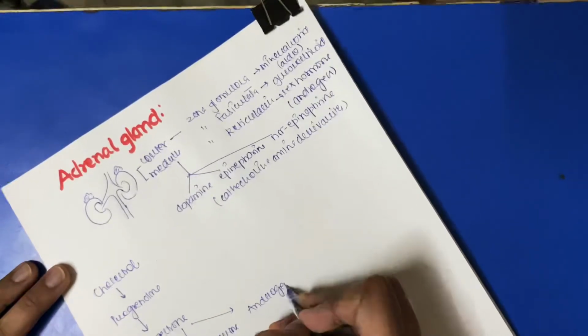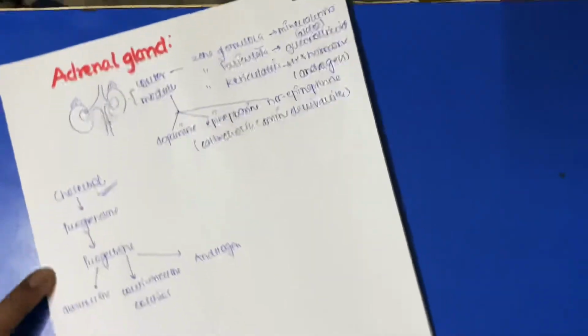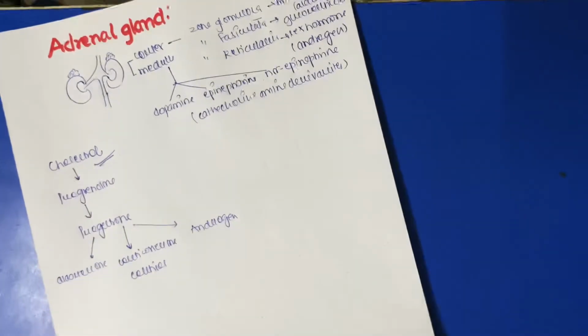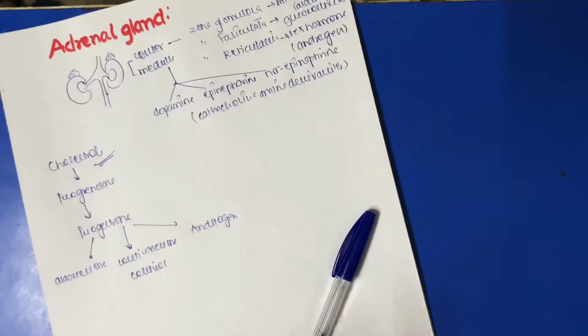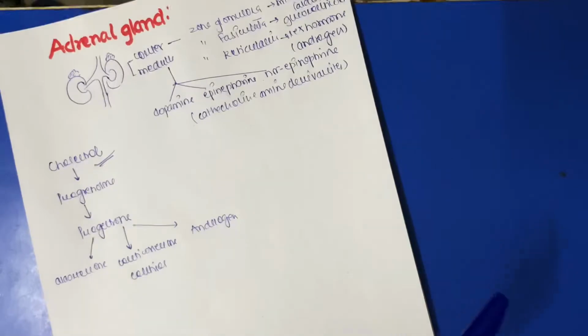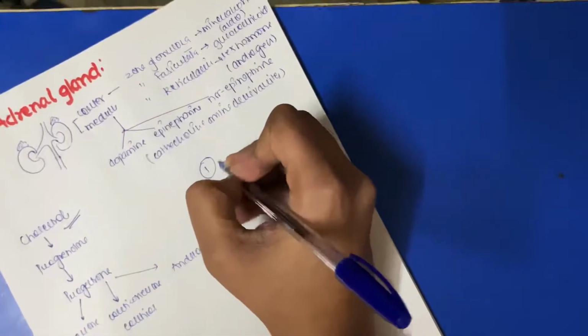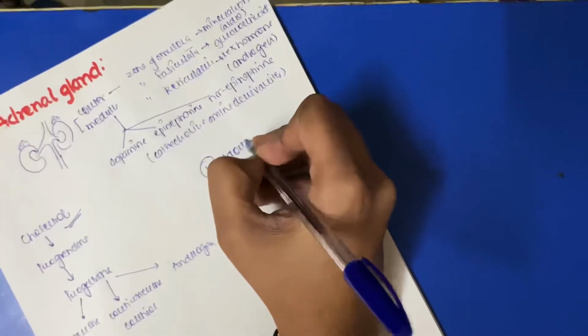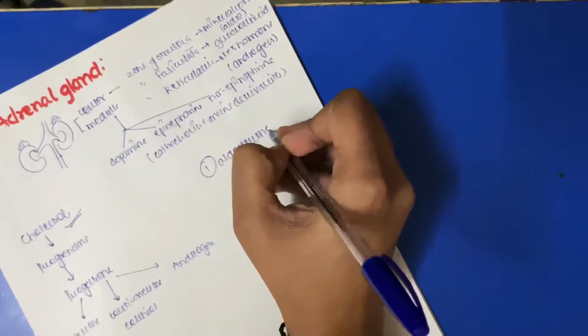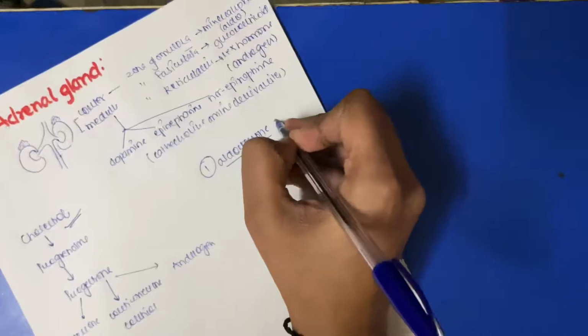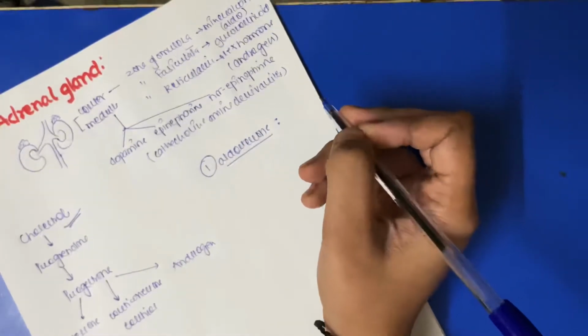These all are cholesterol derivatives. And a very special thing about cholesterol derivatives is that their receptor will not be present on the surface, but it would be an intracellular receptor. Okay, so first is aldosterone. I will not write all the things on this paper, just make the notes of what I am making you understand.